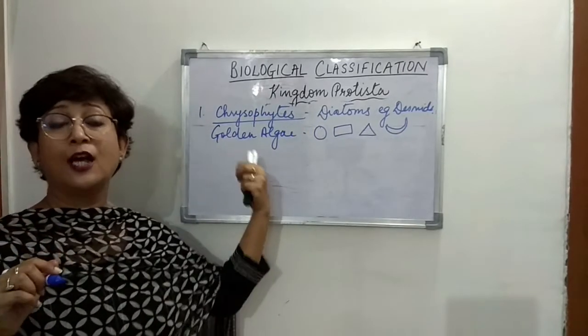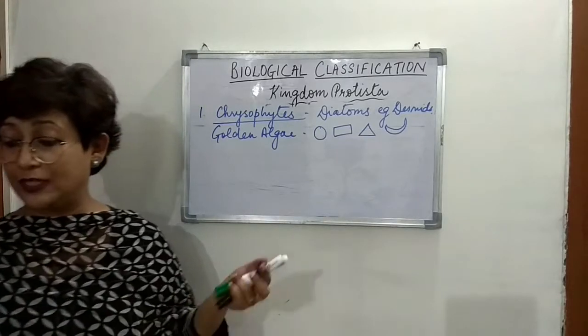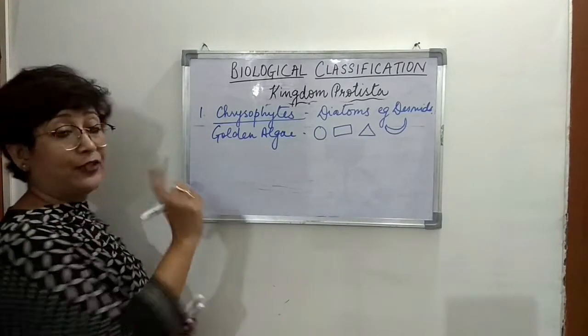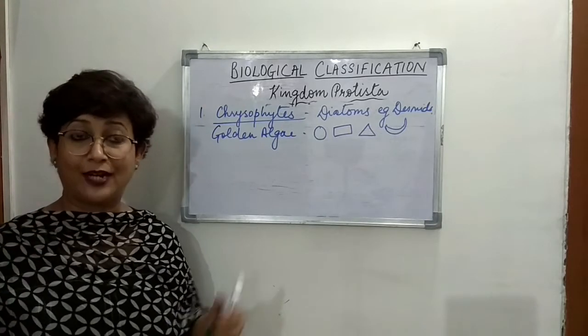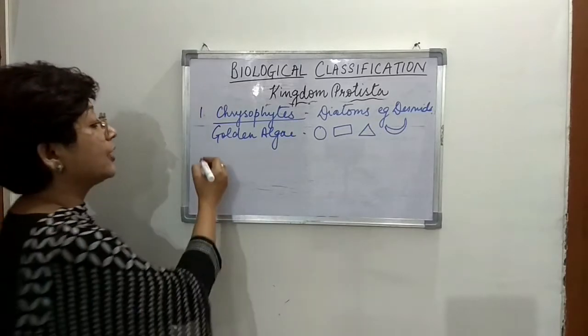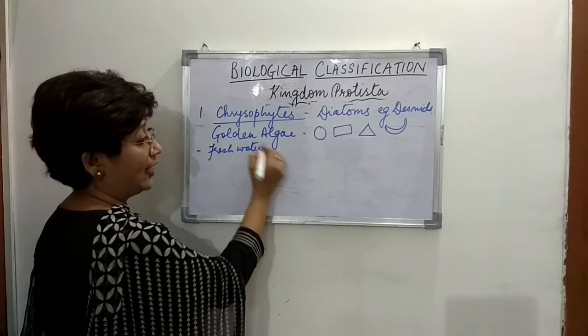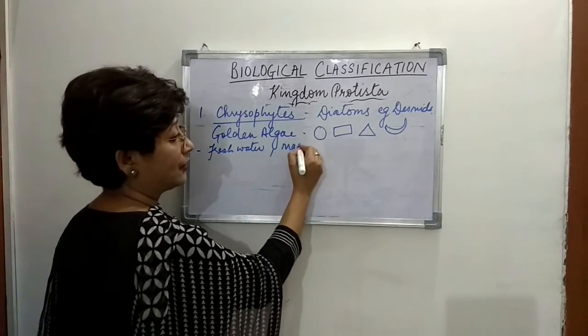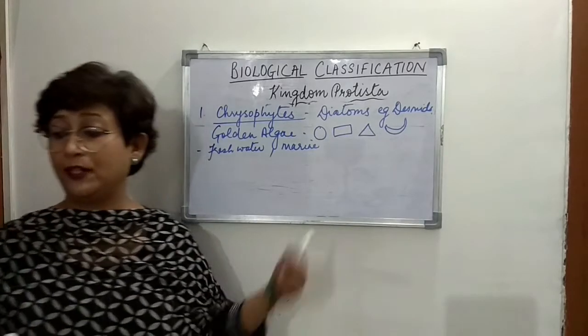They are also known as golden algae, and they are variously shaped. Now again we talked about kingdom Protista, that they are primarily aquatic. Right, so these are found in fresh water as well as in marine habitats. Right, not primarily, they're purely aquatic.